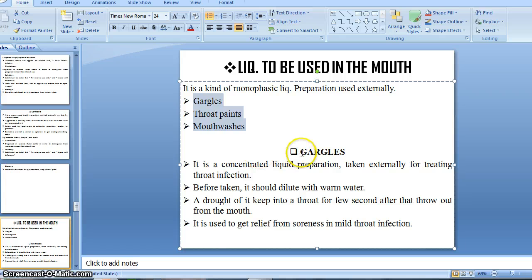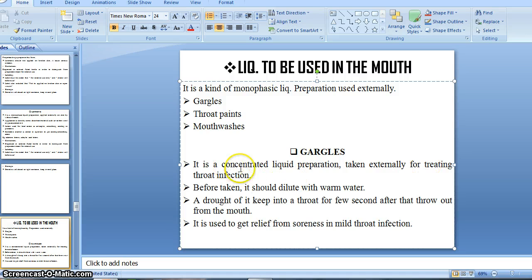So let's begin with gargles. It is our first preparation from the liquids to be used in the mouth. Gargles are taken externally. It is a concentrated liquid preparation taken externally for treating throat infection.